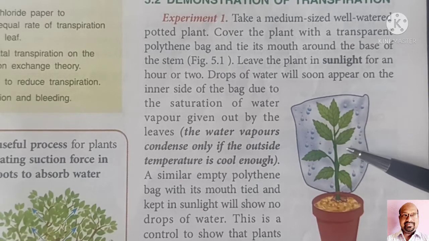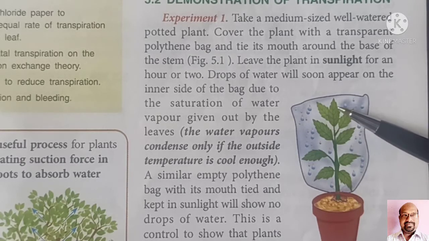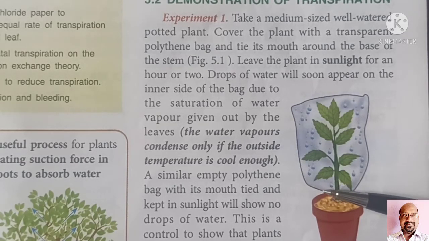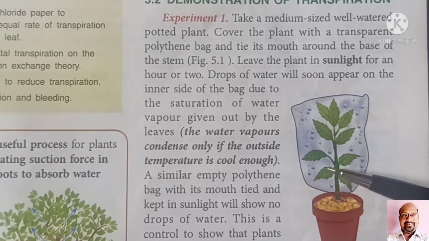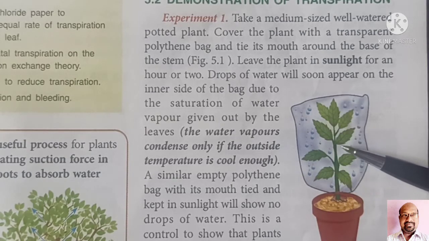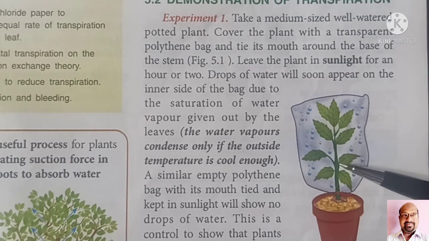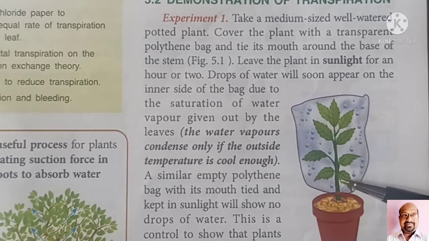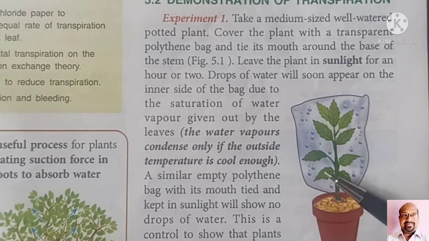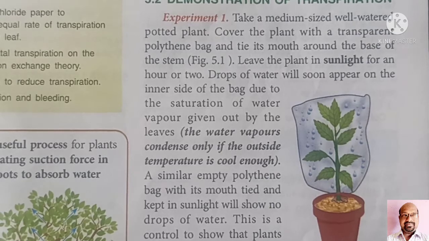If it is not very cool, then also we can see the saturation of water vapor inside the polythene bag. That saturation of water vapor can make the polythene bag translucent, meaning we cannot see through it clearly. In this way, we can prove that yes, the leaves lose water in the form of water vapor.